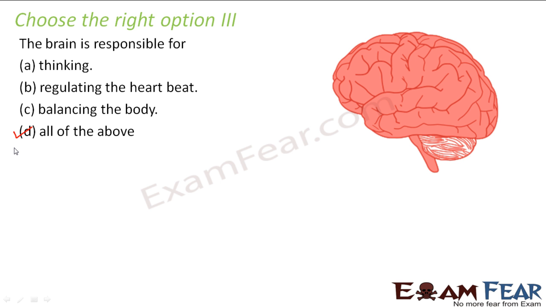Any movement related things come under the hindbrain. So heartbeat is again movement related, but it is involuntary. Anything involuntary is controlled by the medulla oblongata. Balancing the body, maintaining postures, all those things are controlled by the cerebellum because they fall under the voluntary movements category. And thinking is by the cerebrum.